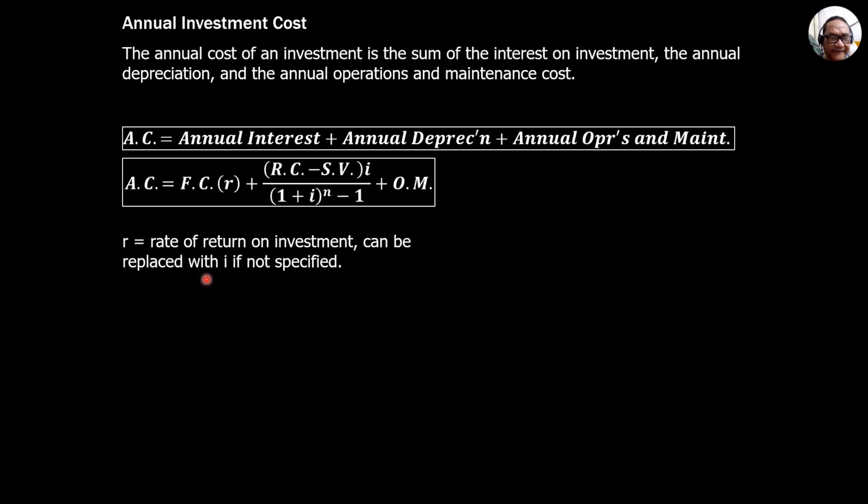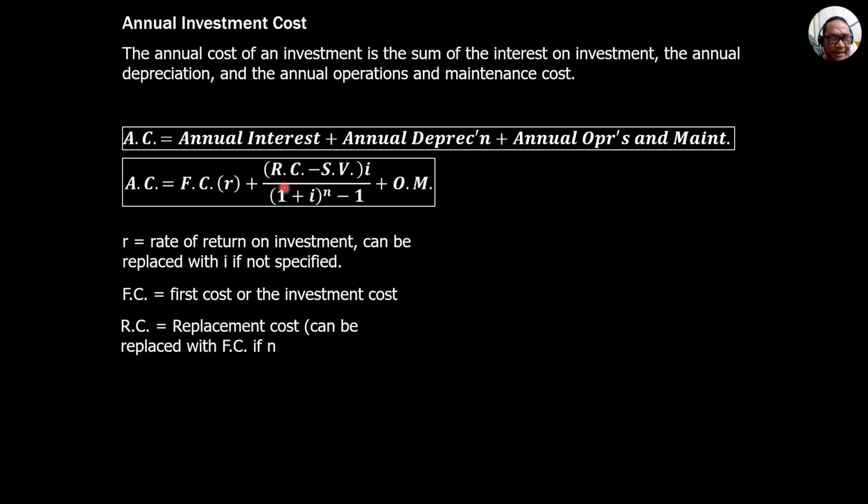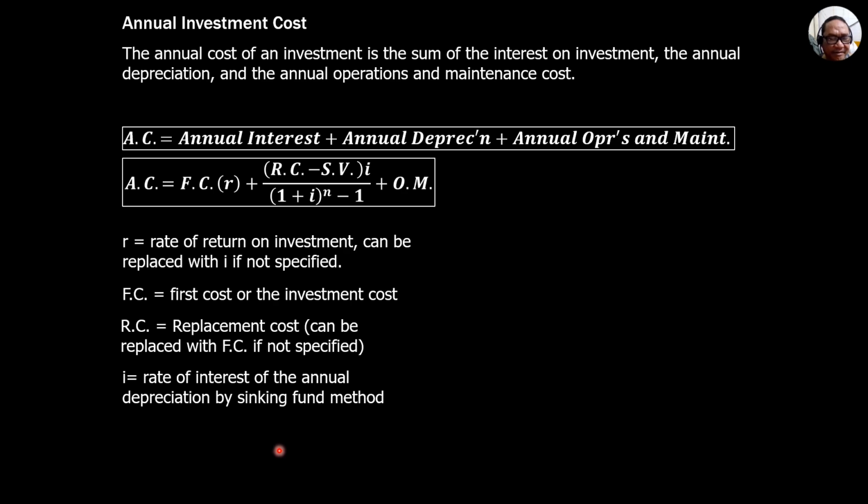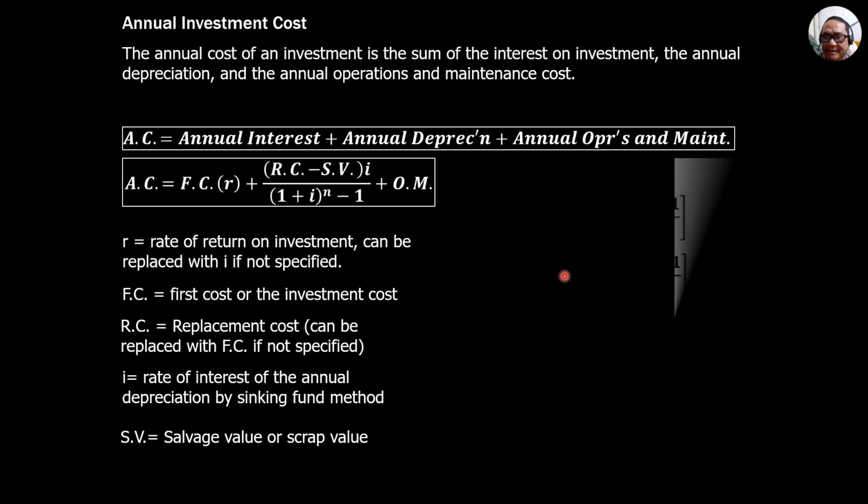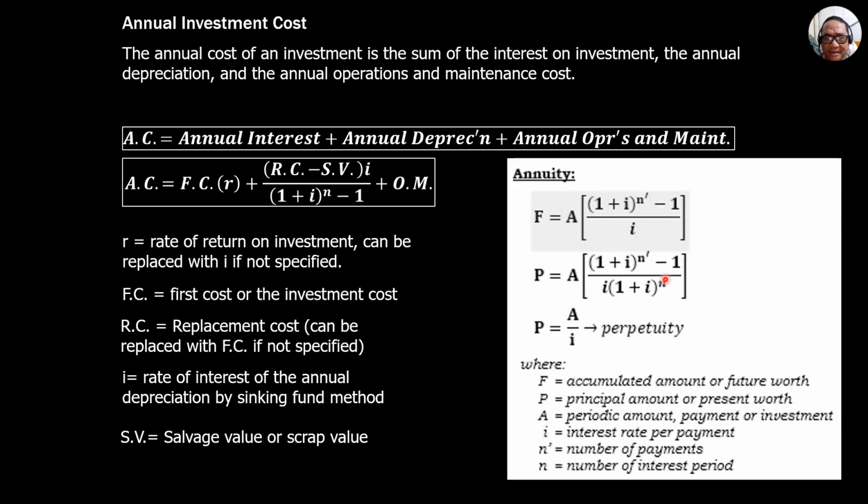So, to be specific, let's put annual cost that way. First cost or the investment cost, FC, then RC, the replacement cost, which can be replaced with first cost if not specified in the problem. I is the rate of interest of the annual depreciation by sinking fund method. So this is by sinking fund method. Then SV, salvage value or scrap value. And for other definitions, it is here.